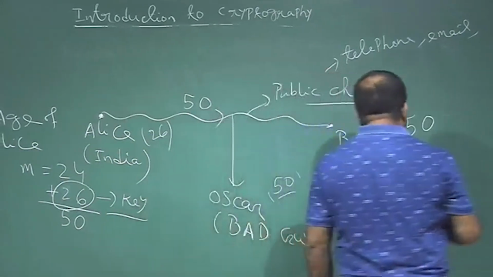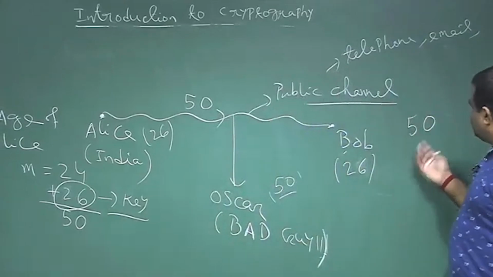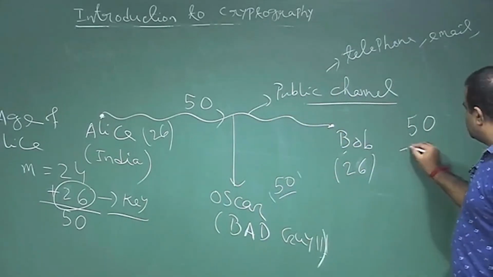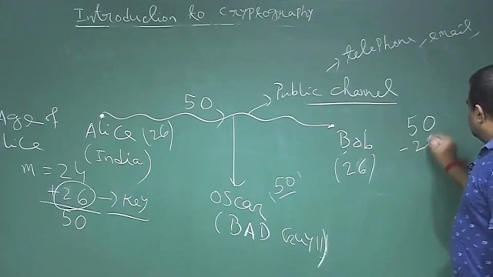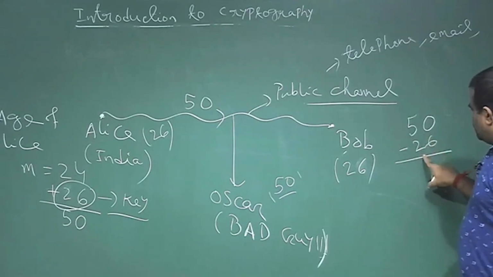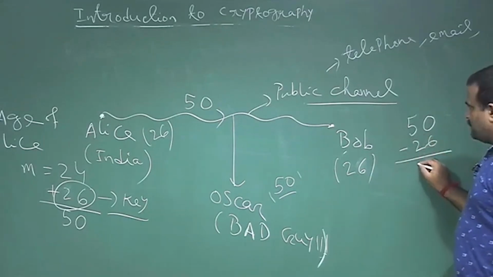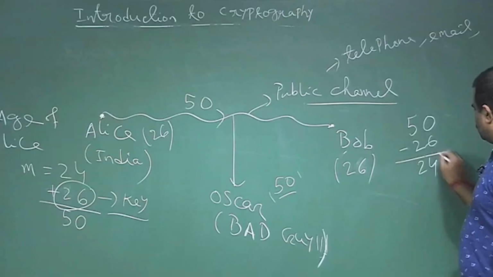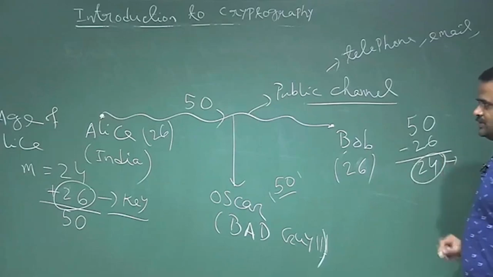Upon receiving this 50, Bob will subtract the key, 50 minus 26, and get back 24, which is Alice's original age.